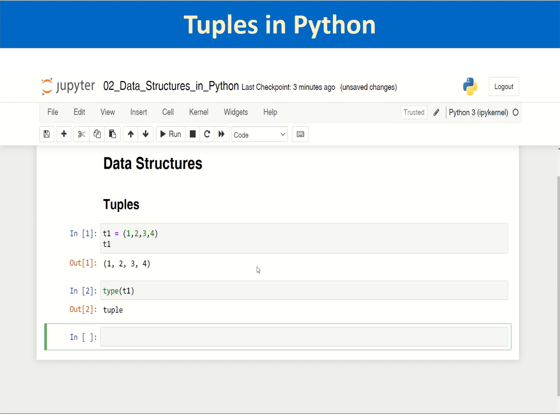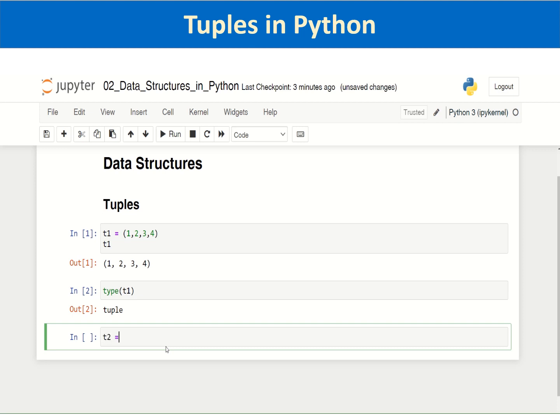So this is a simple way of creating a tuple, and this way of creating a tuple is known as tuple literal, where you are passing the comma separated values within parentheses, just like a string literal you use to define strings. This is a tuple literal to define tuples. There is another way of defining a tuple using the built-in tuple function.